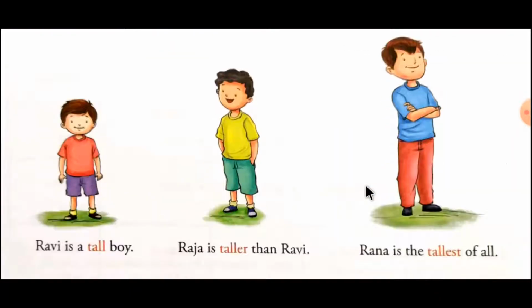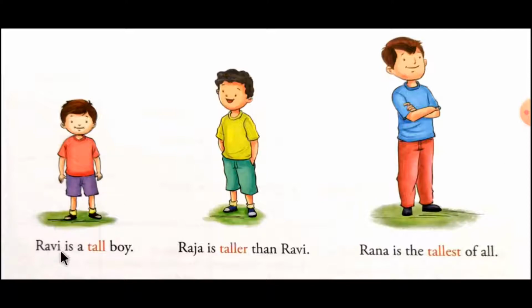Look at these 3 sentences. I will read. Ravi is a tall boy. Second one, Raja is taller than Ravi. And third one, Rana is the tallest of all. Students, here one word is highlighted in red: tall, taller, and tallest. In these 3 sentences we are doing only one thing: we are comparing the adjective with different nouns.